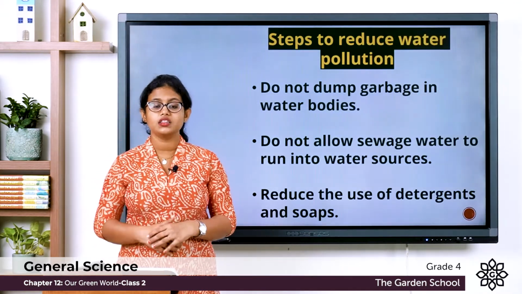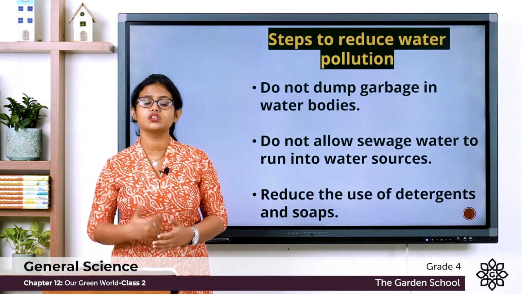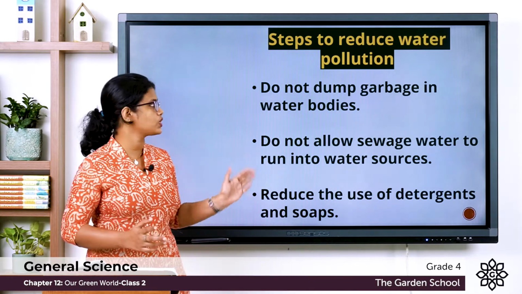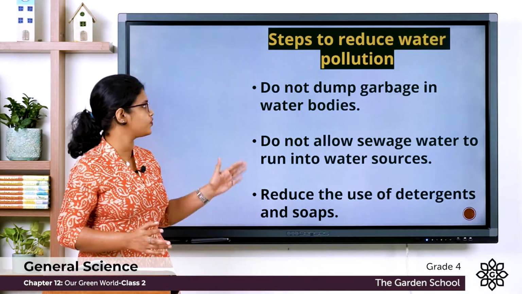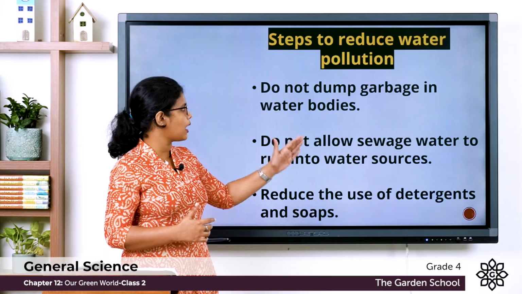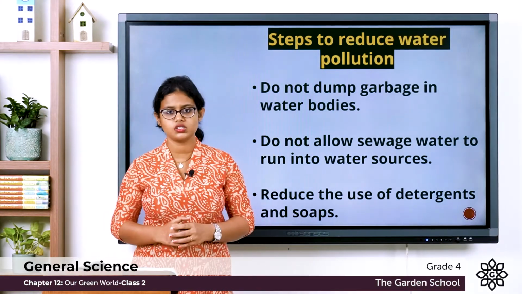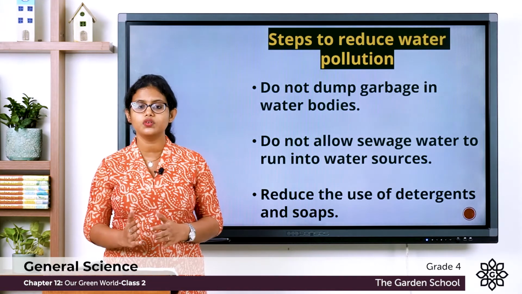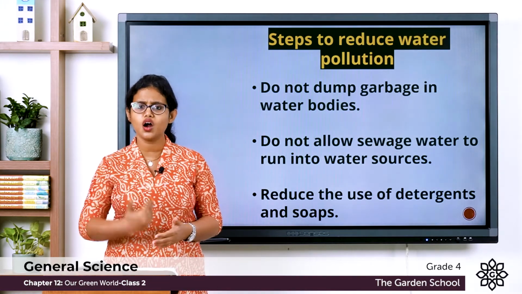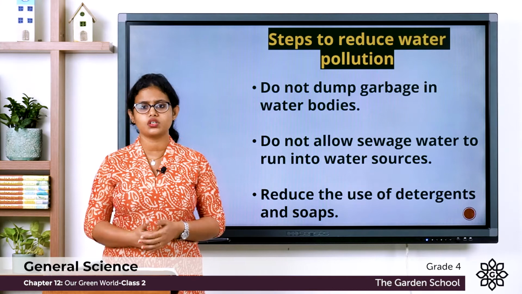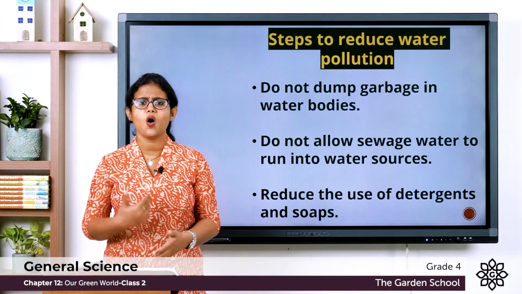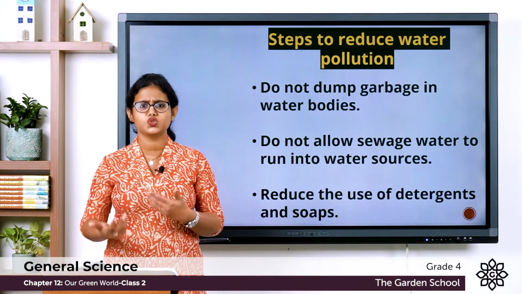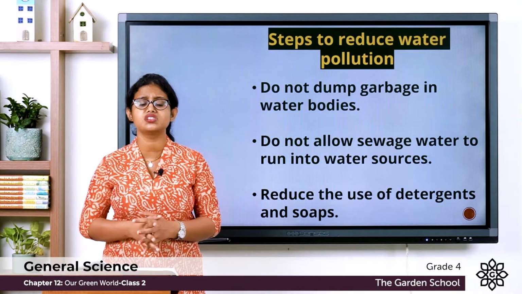Now let's see the steps to reduce water pollution. So let's read this one by one. See the first one. Do not dump garbage in water bodies. This is one of the most important steps you need to follow. That is, you should not dump garbage into water bodies. You should not dump all these wastes into the rivers, lakes, oceans, etc.